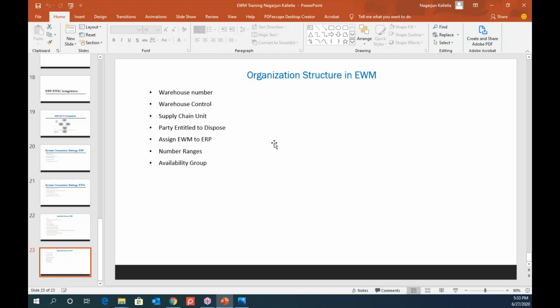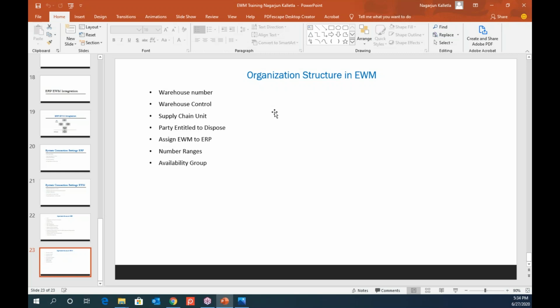Right. Apart from that, we also have a few other important setup or organizational elements that we have to define. I have highlighted those here. Warehouse number is nothing but the premises that your warehouse is. We assign some number to it, and that number you call a warehouse number.